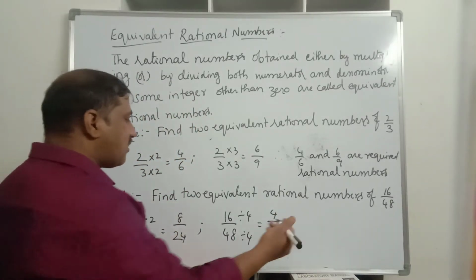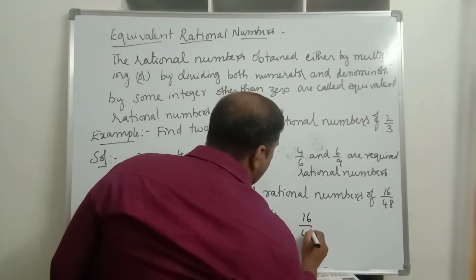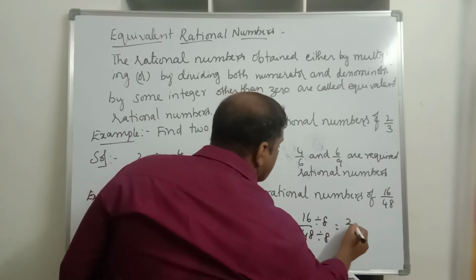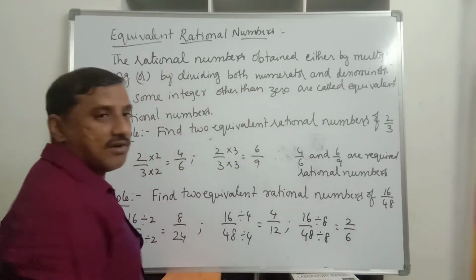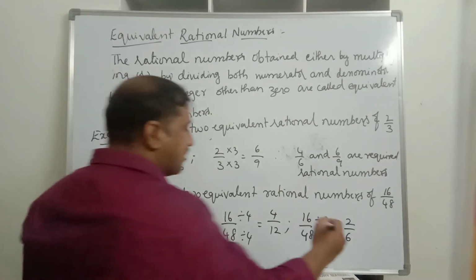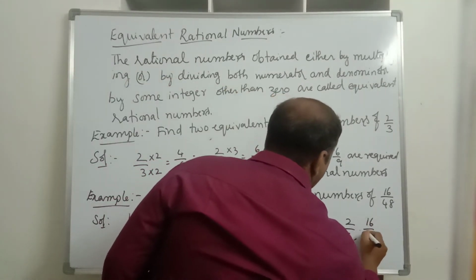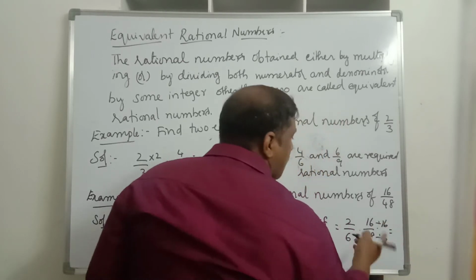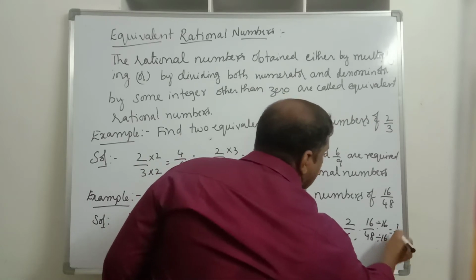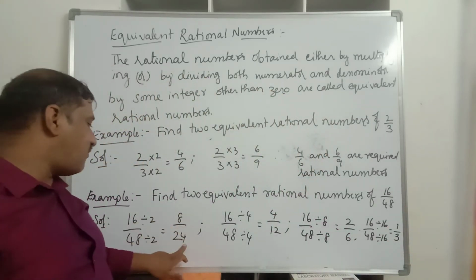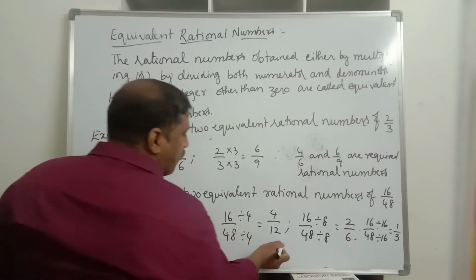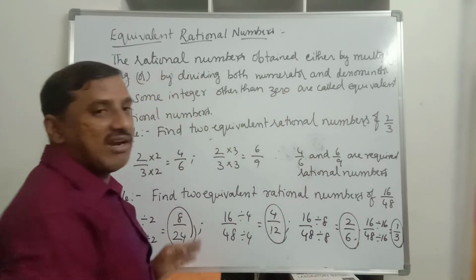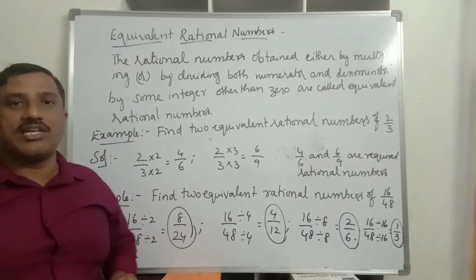Still, if you want to find one more, 16 divided by 48, you divide with 8. 8 twos are 16, 8 sixes are 48. Still if you want, you can find one more: divide both numerator and denominator by 16. 16 ones are 16, 16 threes are 48. So 8 by 24, 4 by 12, 2 by 6 and 1 by 3 are all equivalent rational numbers of 16 by 48.